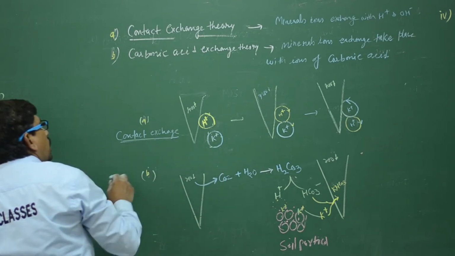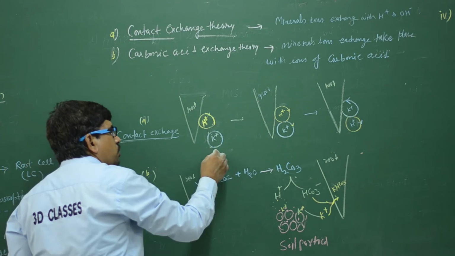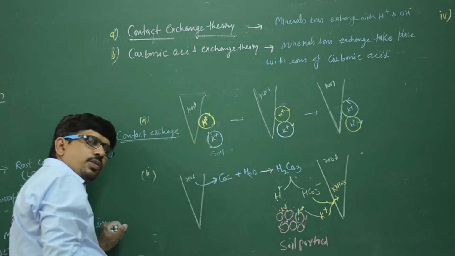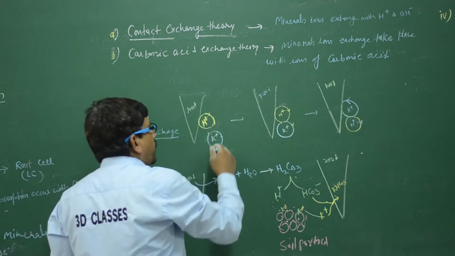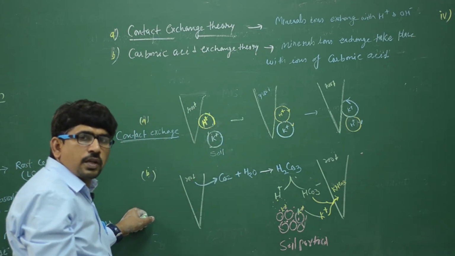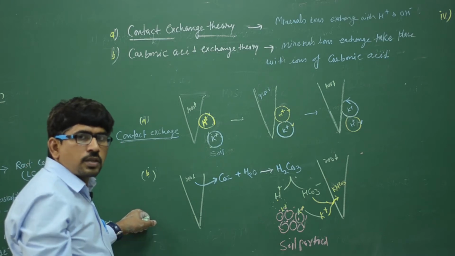In this theory, the root has H plus and K plus. K plus represents the soil, and H plus comes out from the root. This H plus and K plus represent the resonance, because you know very well that molecules are not stable, they are continually moving. That is known as the resonance.